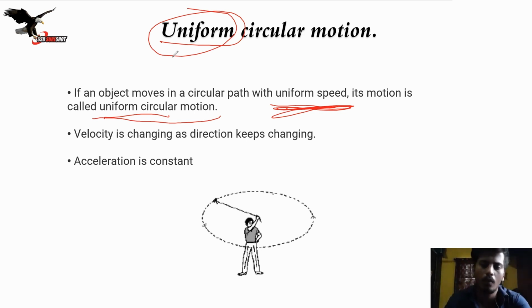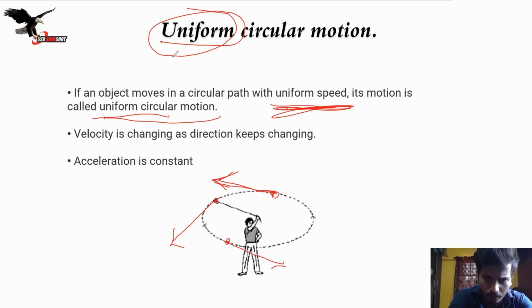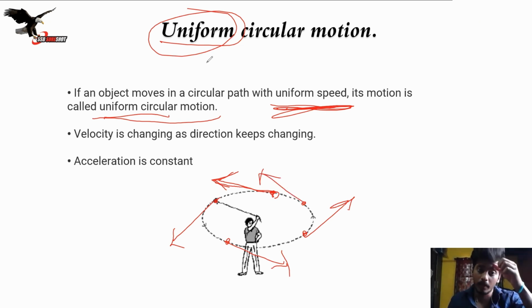Now why it has mentioned direction over here is, look at this point: at this instantaneous point, the direction of the pendulum or whatever they call it is along a tangent. A tangent is just touching the circle. At this point where the ball is right now, the direction is like this. At this point the direction of the ball will be like this, and at this point the direction will be like this. So this is the fact. This you need to remember: the direction at an instantaneous point will always be the tangent of the ball.